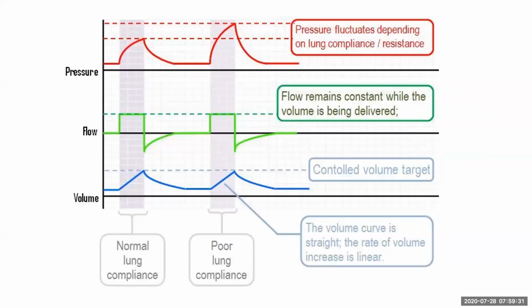So according to compliance, if you are delivering a particular amount of volume into an individual, as you can see in this graph, suppose for the same amount of volume, if you have a lower lung compliance, that means that you are going to get a higher pressure increase, which can be harmful for the patient. That's why lower lung compliance can be dangerous in terms of barotrauma. This is what is usually seen in ARDS.